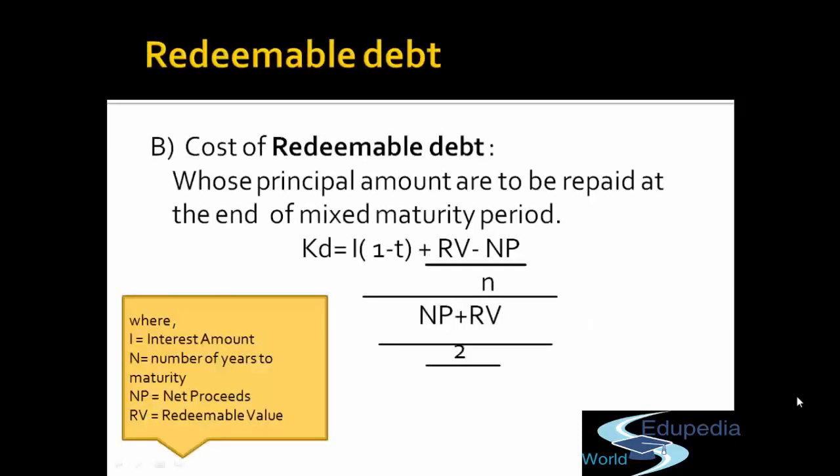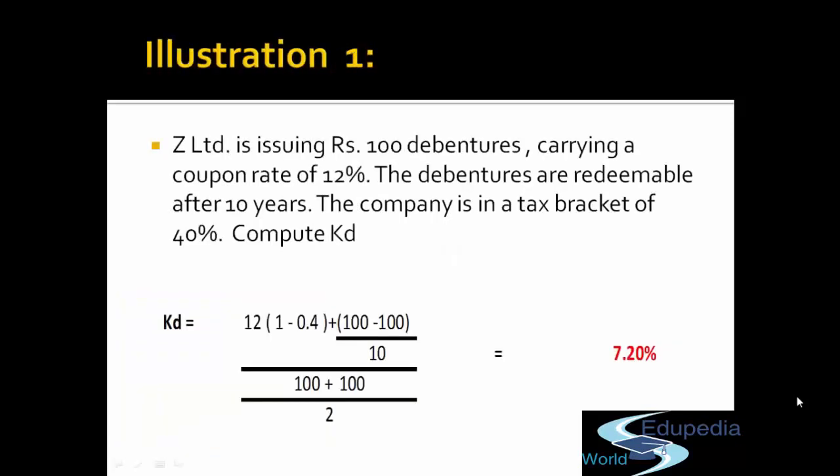So cost of redeemable debt is I into (1 minus T), so 10 into (1 - 0.40), plus the redemption value less the net proceeds divided by the term for which the debentures are issued, divided by the average of net proceeds and redemption value. This is how we compute the cost of debt for a redeemable debt. So there is one more example, try to solve it.